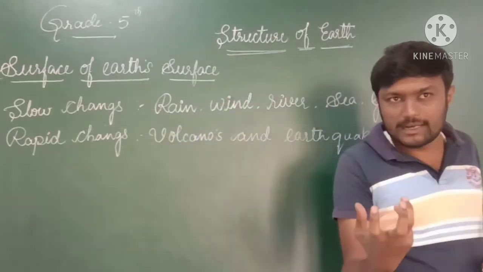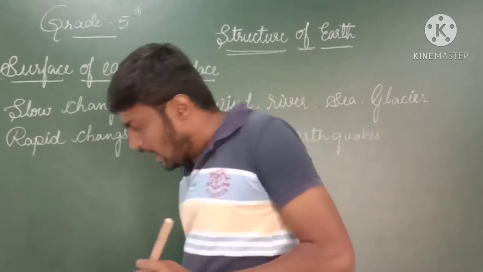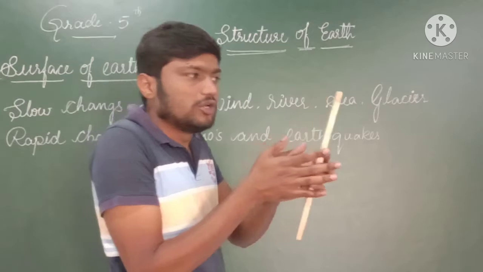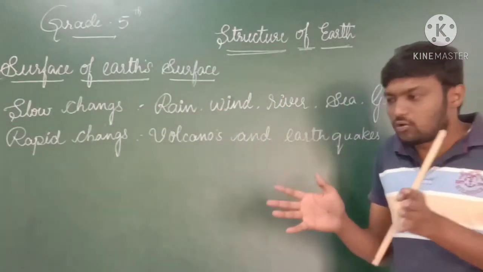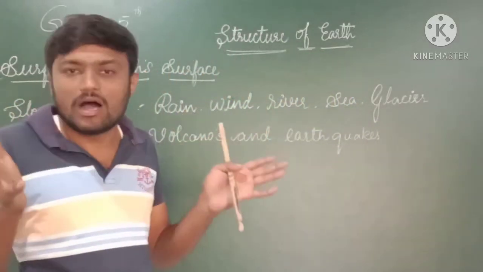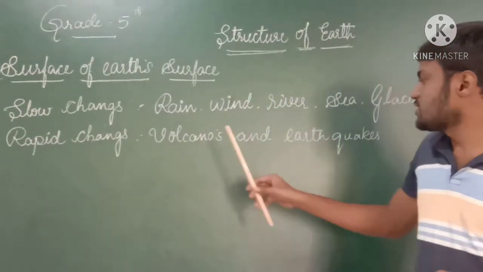The magma and some other metallic particles which are concentrated under the surface of the earth, due to some mechanical or geographical changes, are going to erupt. I mean, they are going to come out in the form of lava. This phenomenon is known as volcanoes.